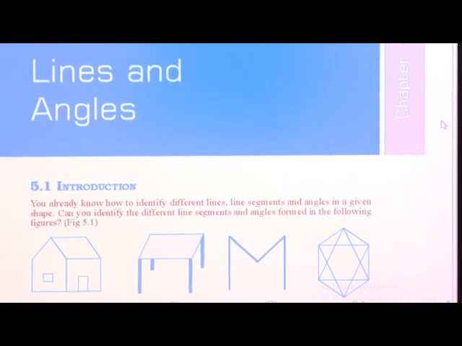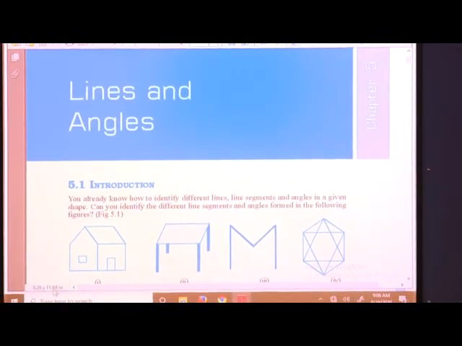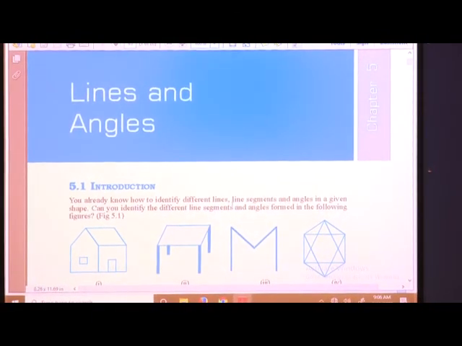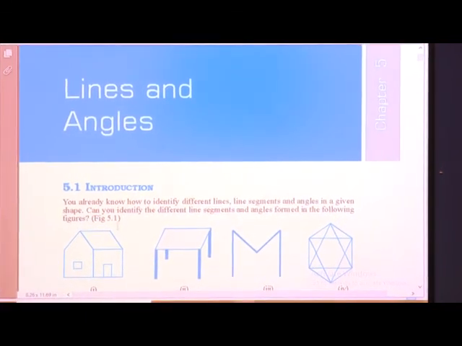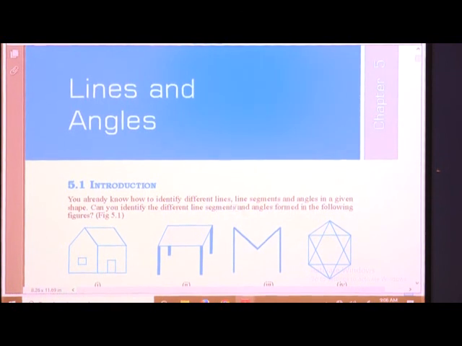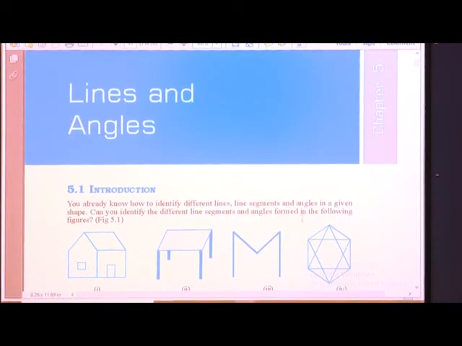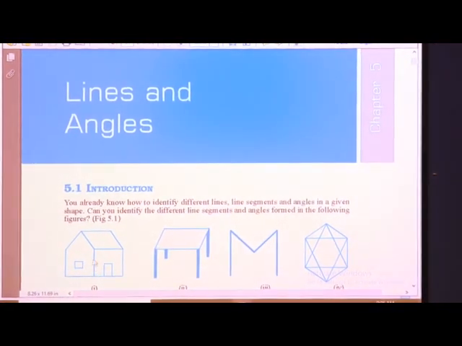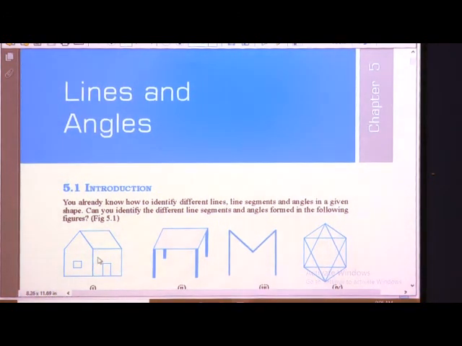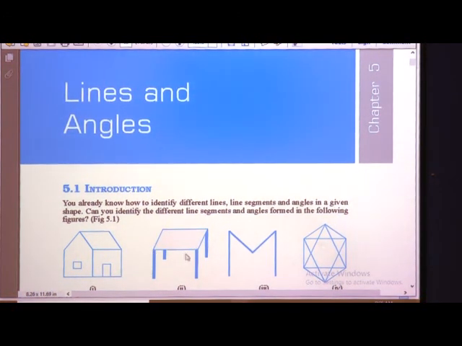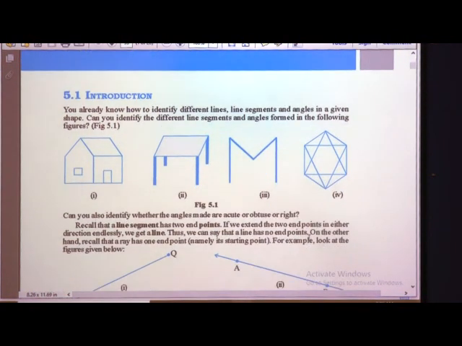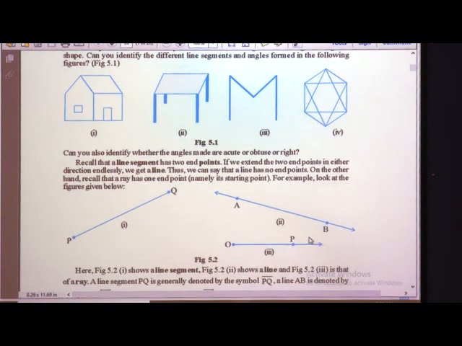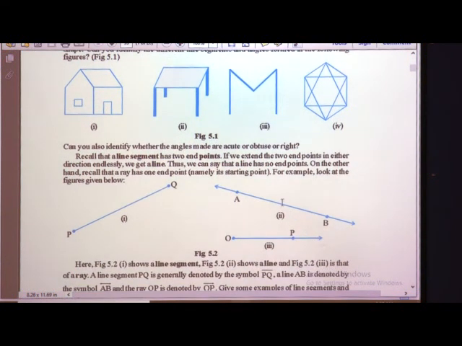Here you already know how to identify the different lines, line segments, and angles in given shapes. Can you identify the different line segments and the angles formed in the following? You know what these are? These are line segments, given with different examples. So, you know what are line segments and what are rays, so we will not go into detail because everyone knows this.